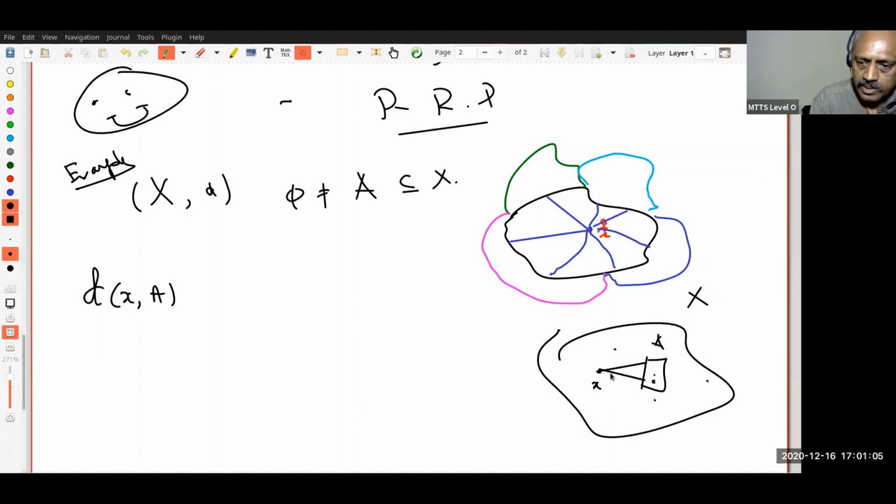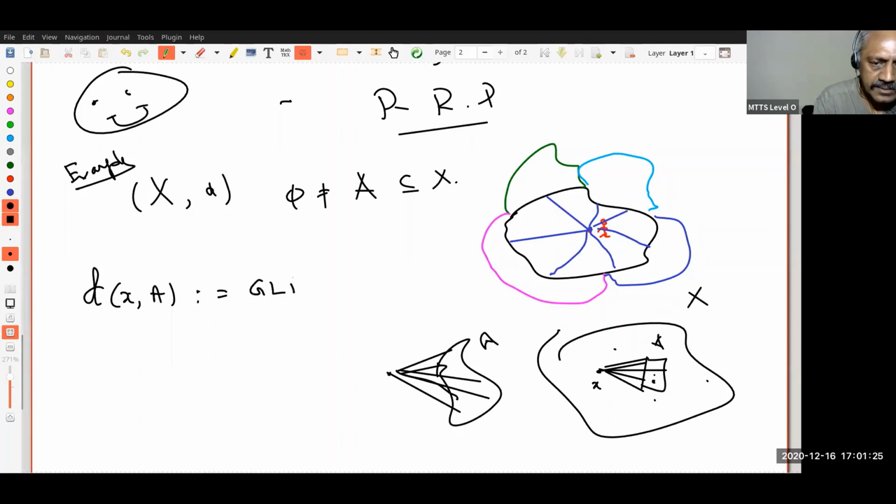Look at all possible distances and look at the minimum possible distance. Are you following? So this is my A, this is my x. Then I look for the smaller distance. Therefore, the distance is the GLB of the distance between x and a as a varies over capital A.